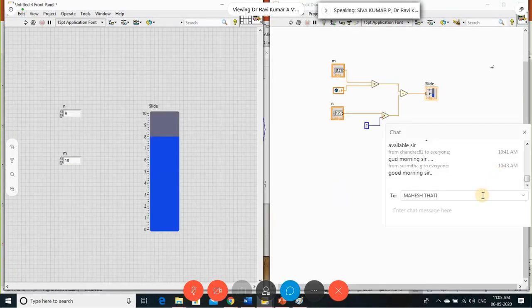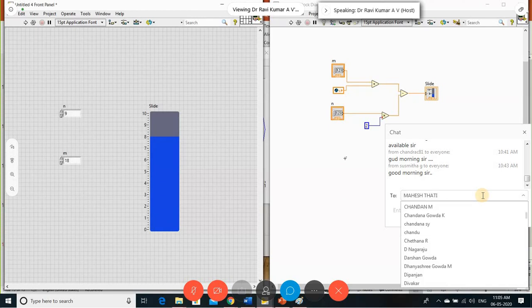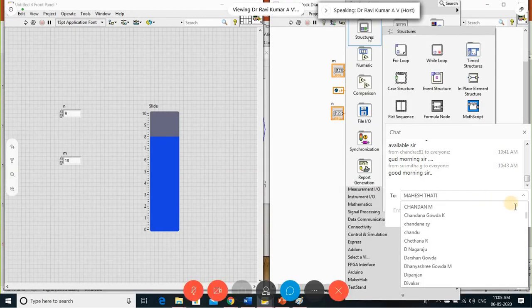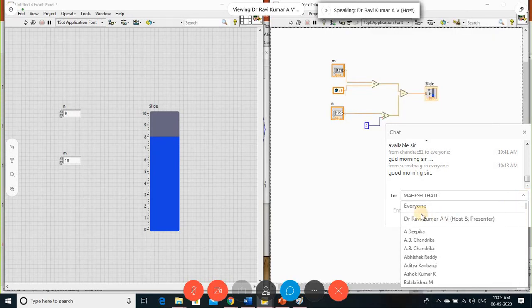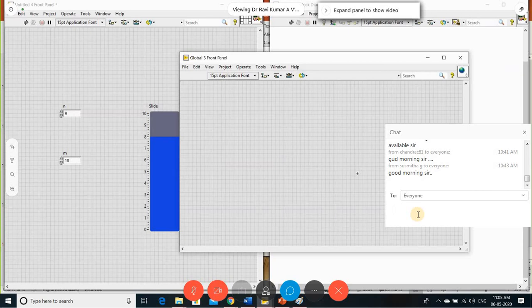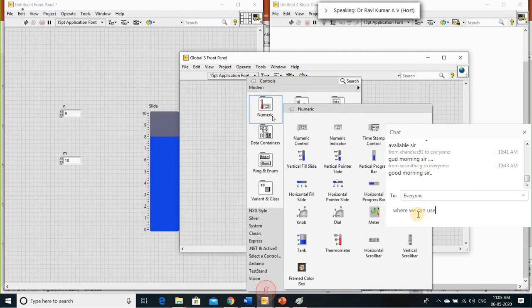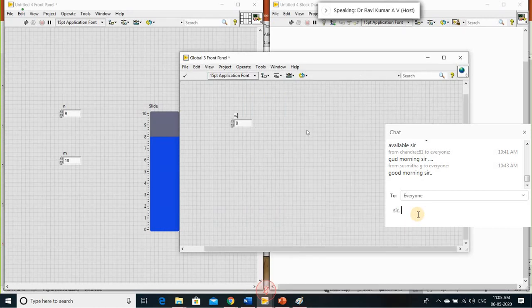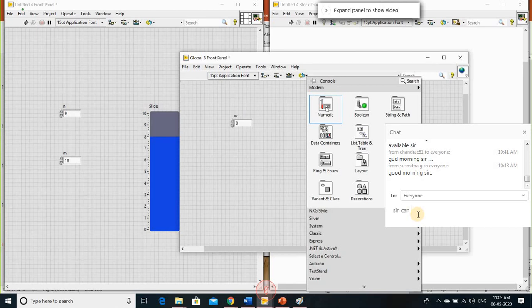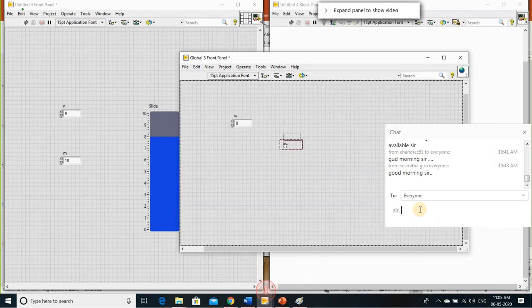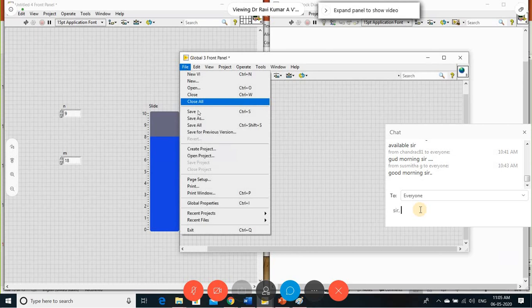Sir, once you create it, for example, this is my file. Here I am creating a global variable. Once you double click on this, a new page, a new file, is created. Here I created the global variable. You can say where you want it. For example, here I created some global variables. Let's say this is 1W, and one more variable, something T. Then you want to save it, and you say where you want it in your file.